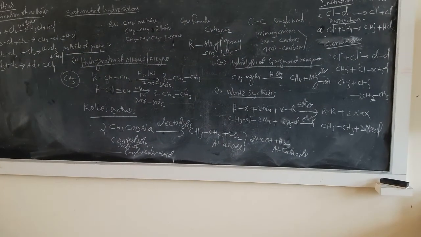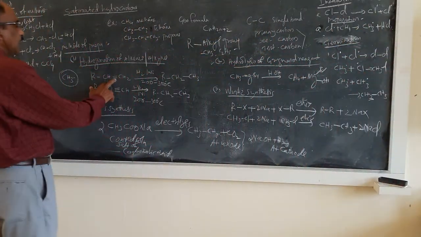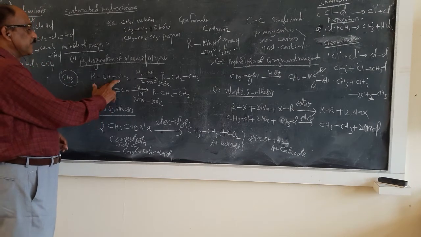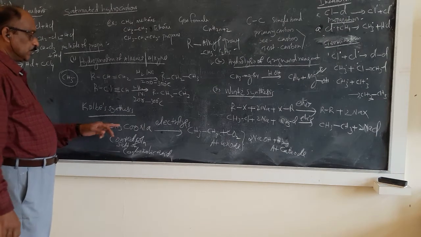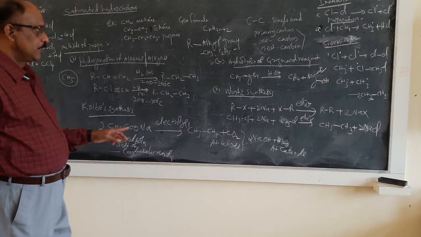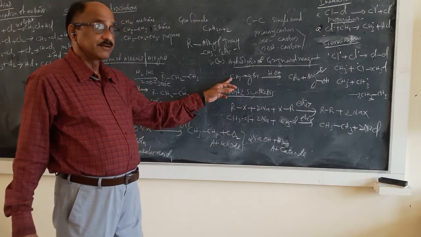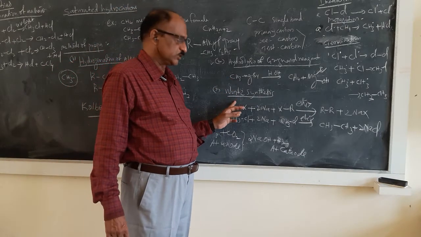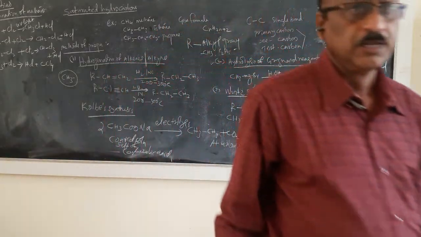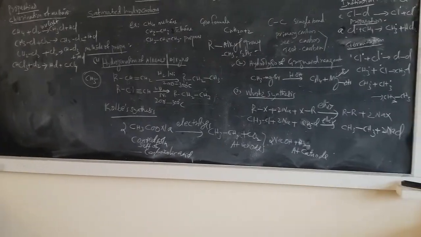So methods of preparation, I had told you 4 methods, students. One is from alkene or alkyne. Another one is from Kolbe's synthesis, that is from the metallic salt solution. And another one is the hydrolysis of Grignard reagent. You should know what is Grignard reagent, and then what is Wurtz reaction, that is Wurtz synthesis. Some of these reactions are there at the PUC level also. Therefore, you don't get much difficulty in understanding this part.